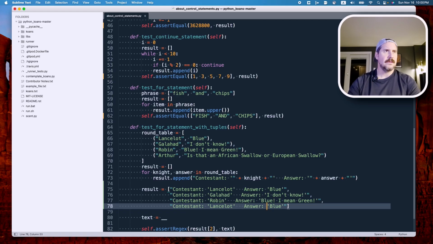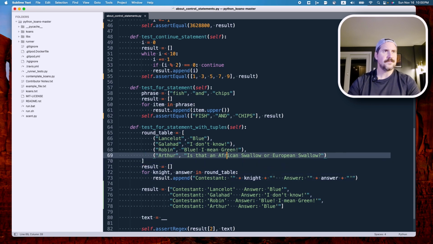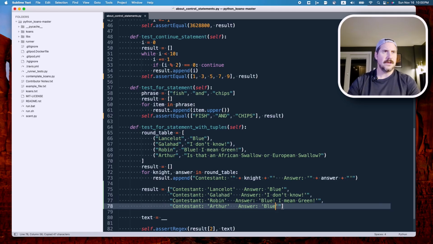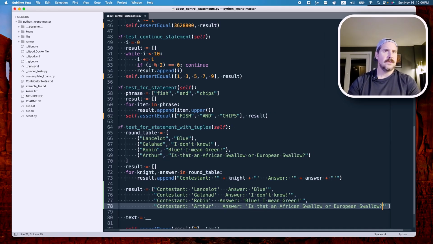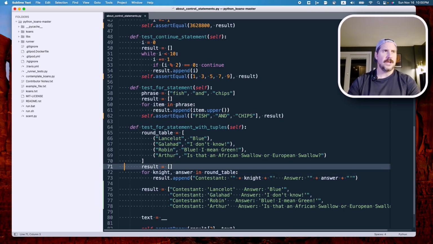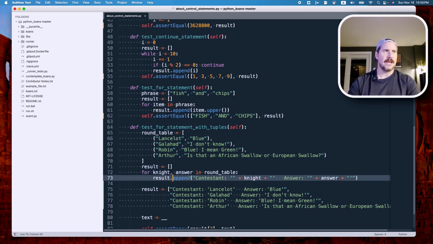And finally, contestant Arthur, this is how this is going to look. Answer. Okay, so I think after we go through our for loop, result will look something like this.